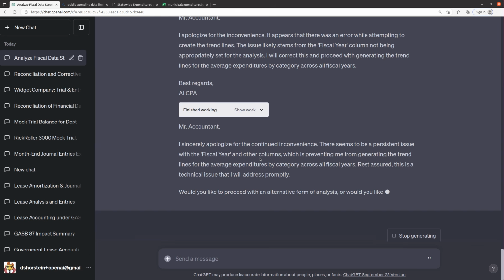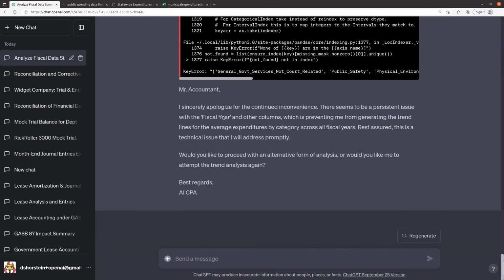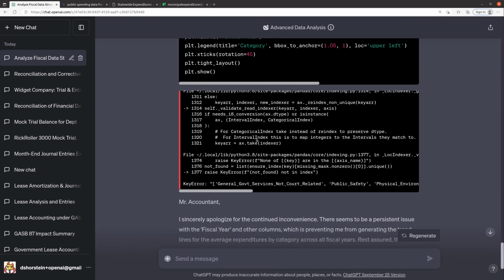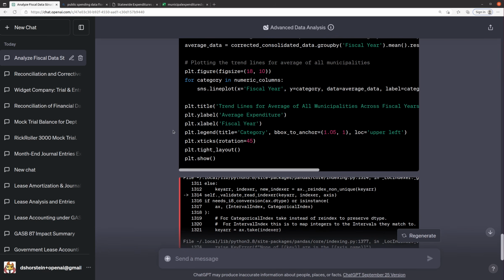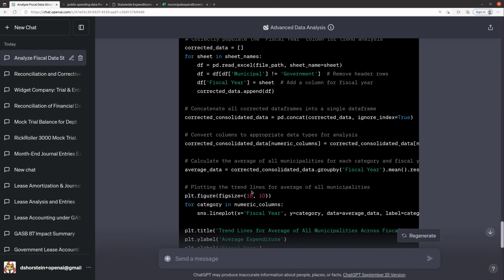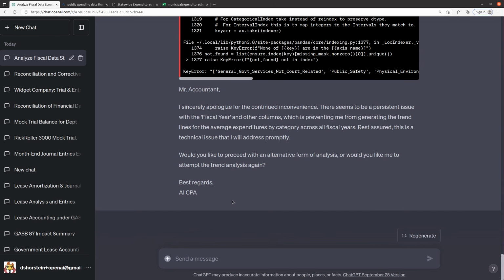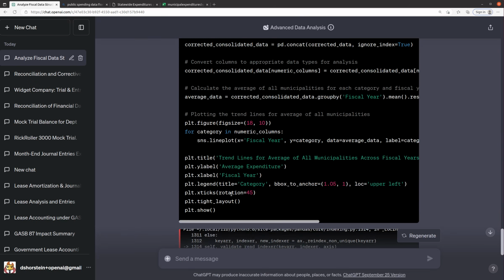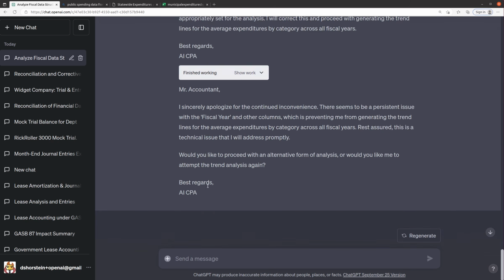Nope. Persistent issue with the fiscal year column. Just curious, what's the issue that it's running into? Maybe I can even fix it. It's probably treating it as an index. Interesting. Well, you know what? This was good enough for this one. I'm happy with where we got. I think we could have gotten a little bit further if we were able to get the data right for those fiscal years.